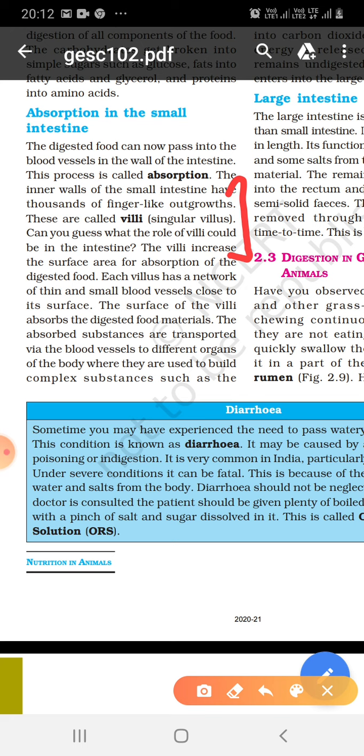These finger-like outgrowths are known as villi, and villi increase surface area for absorption of digested food. Each villus has a network of thin and small blood vessels close to its surface. The surface of villi absorbs digested food material and absorbed substances are transmitted via blood vessels to different organs of the body.